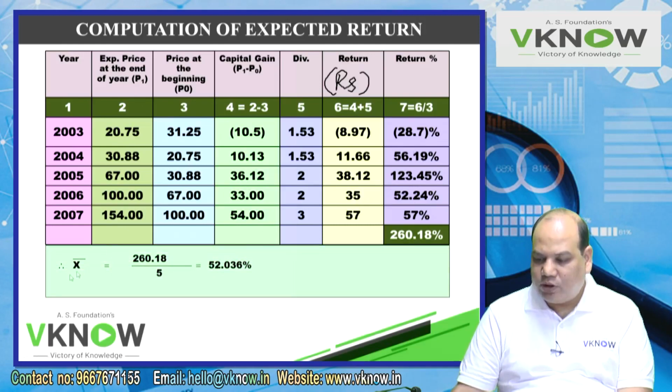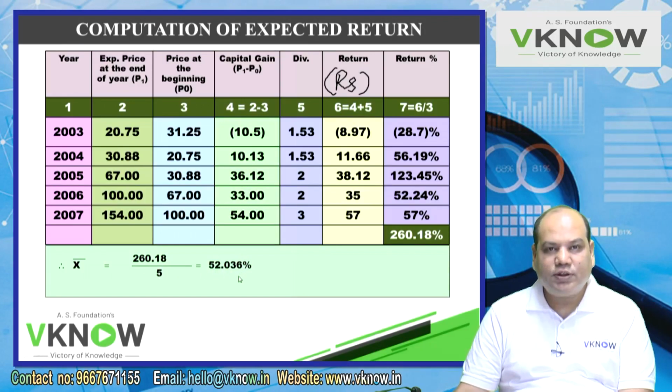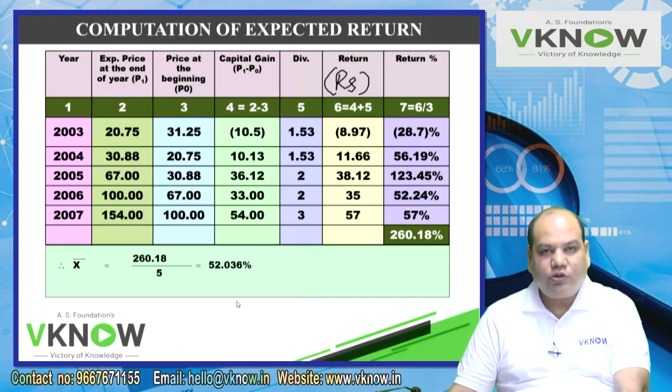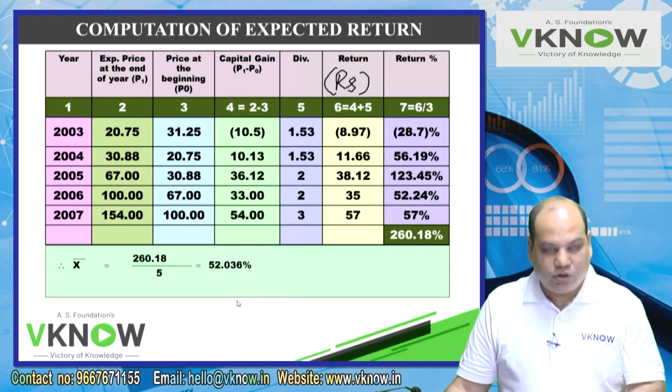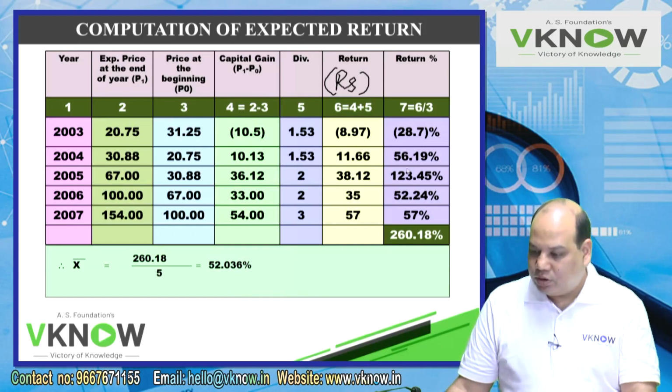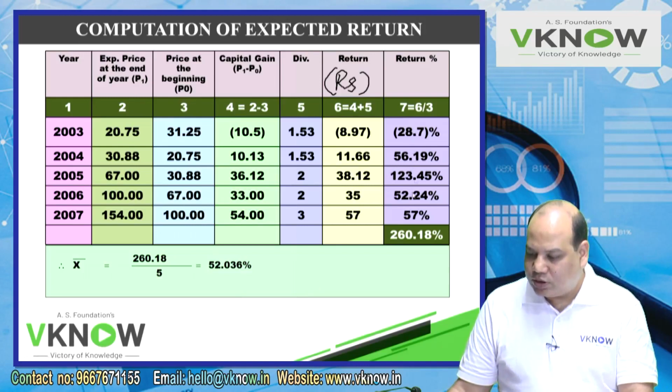So the average return or expected return X bar will be equal to 260.18 divided by 5 years. So average return in the last 5 years had been, check your calculation, 52.036%. Is it right? So this is only expected return. This last column is return in percentage. You can see this time there is a lot of deviation of the data from the mean.